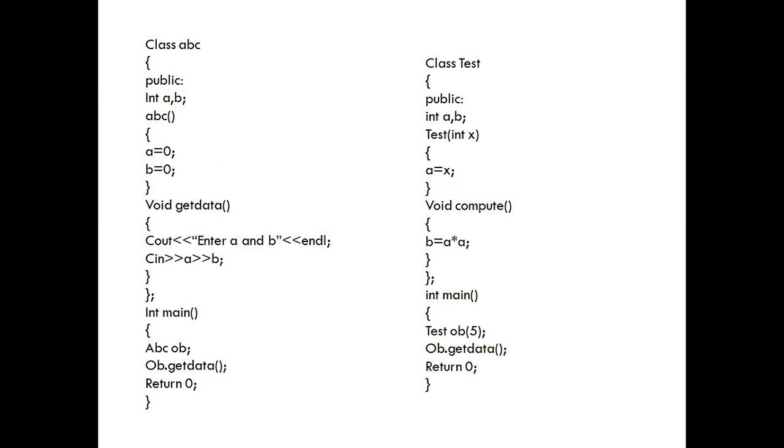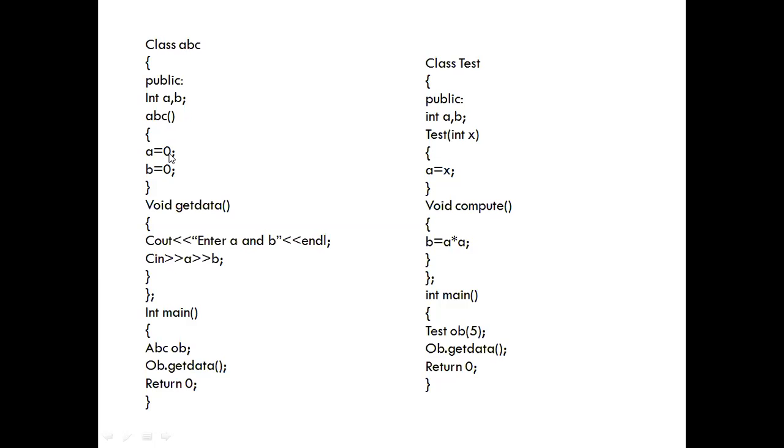We'll see an example. Here we use the class name ABC. The access specifier I used here is public. We declare two variables here, a and b. This is a constructor, or you can say one function. It is a special member function because this function name is the same as the class name, so we consider this function a constructor. And here we initialize the a and b variables to 0.